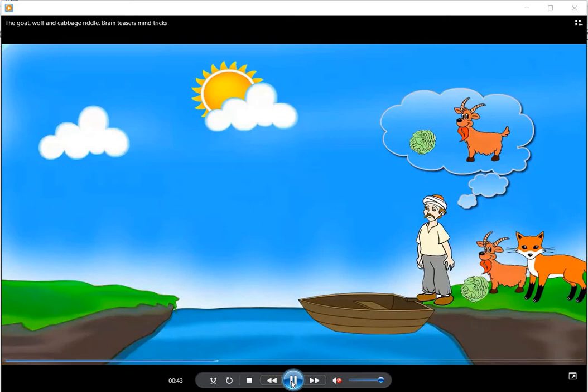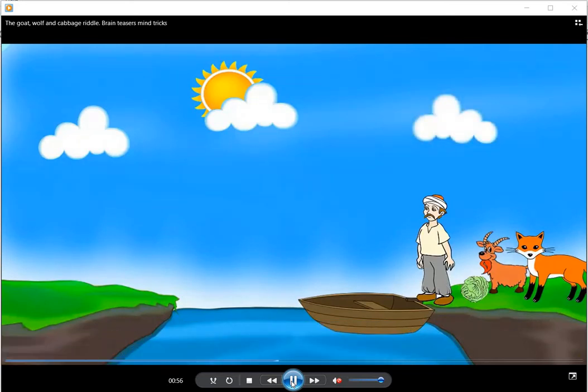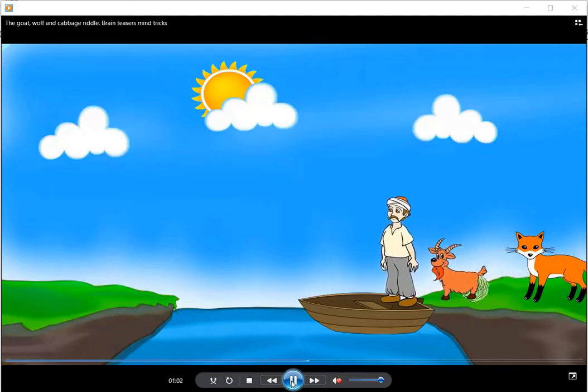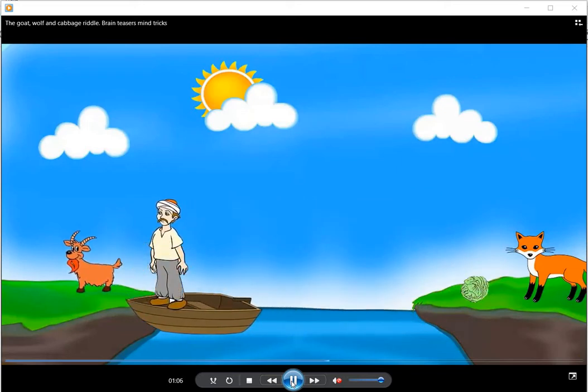Because the wolf and this goat and the grass cannot be taken together, because the goat will eat the grass. So what to do? There are some steps to be followed. First, the farmer is taking the goat. First step. And he is leaving the goat on the right side.